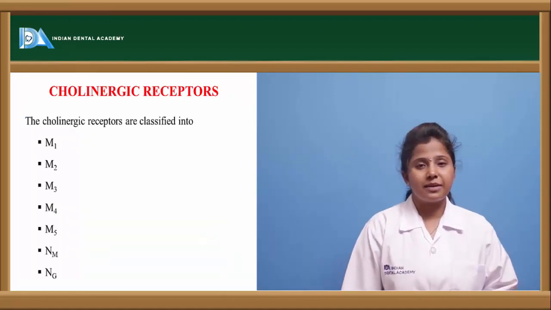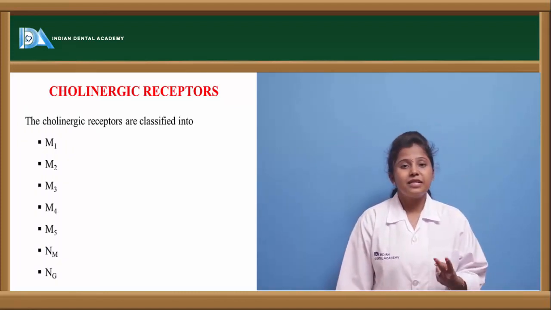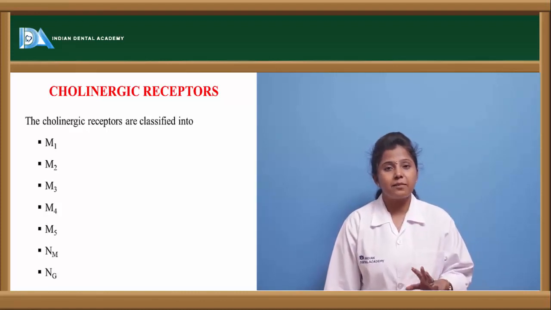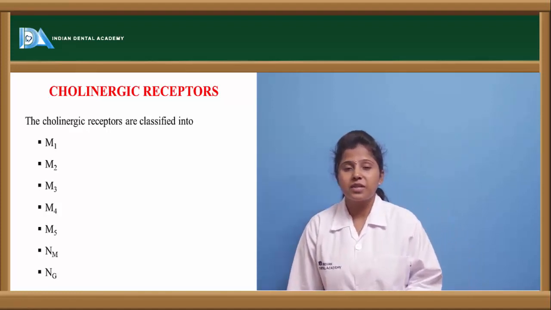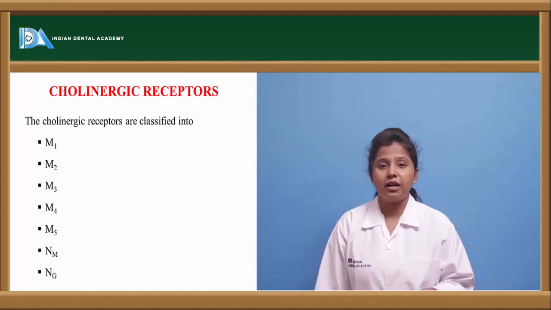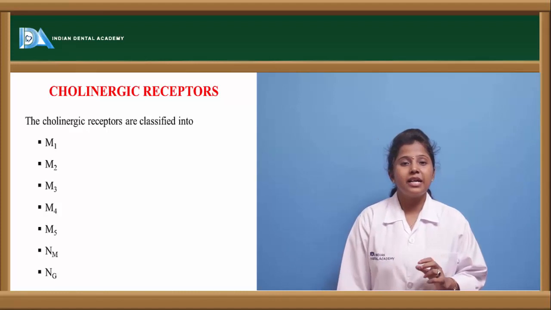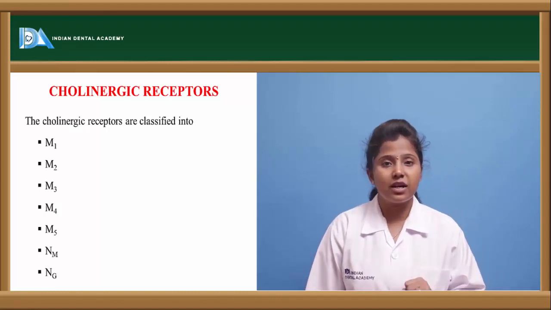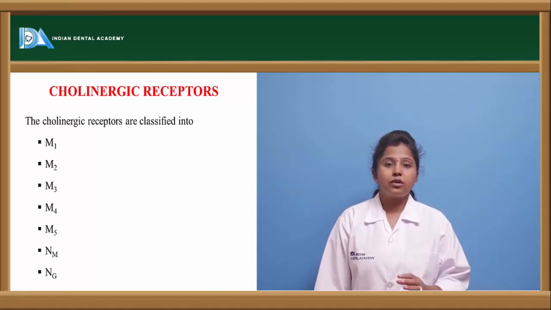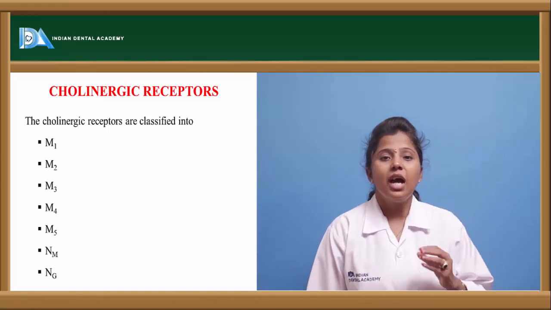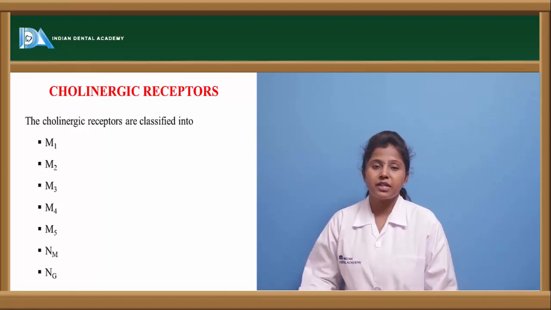Let us see the cholinergic receptors. These cholinergic receptors are mainly of two types, muscarinic and nicotinic. Muscarinic receptors are again of 5 types: M1, M2, M3, M4 and M5. Nicotinic receptors are again of 2 types, NM and NG or NN. The subscript indicates the location of the nicotinic receptor. NM indicates the nicotinic receptors present in the neuromuscular junction, whereas NN or NG refers to the nicotinic receptors present in the ganglia of the neurons.